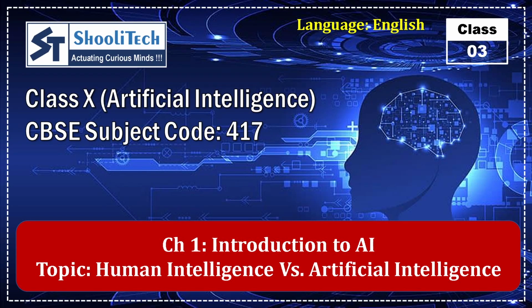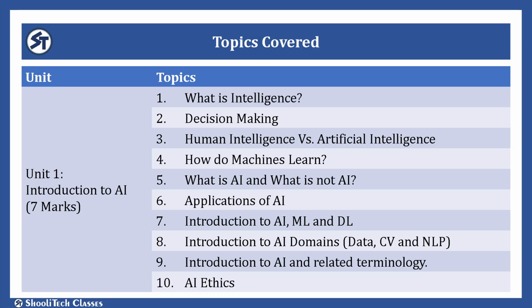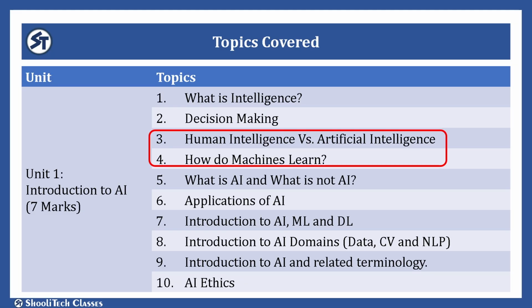Today it's our third class for CBSE Class 10 for the subject Artificial Intelligence. We are doing the first chapter of AI, Introduction to AI. We have already covered the topics what is intelligence and what is decision making. And today we are going to cover the topic human intelligence versus artificial intelligence and also how do machines learn. So without any further ado, let's get started.